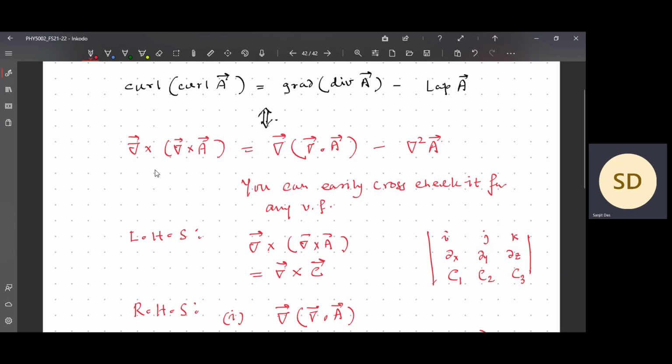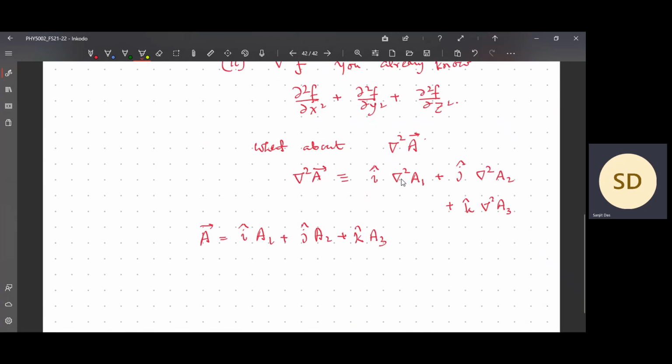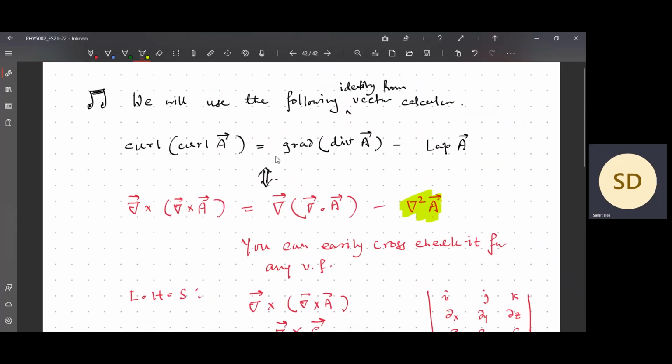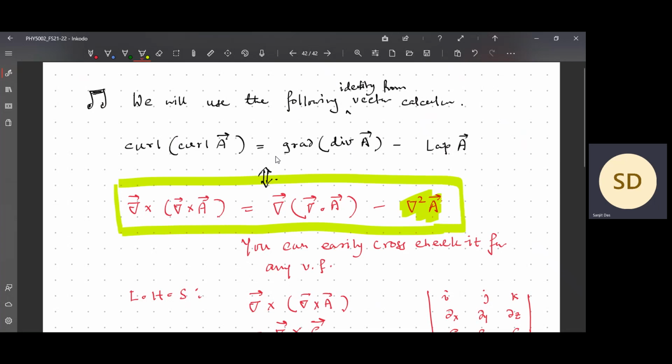It is not something vague. Only this concept is a little bit new. I will highlight this concept. This is the Laplacian of a vector field, but it is not that difficult if you understand it in this way. Okay. So we need this identity to prove the electromagnetic wave equation in vacuum. I am going to the next page.